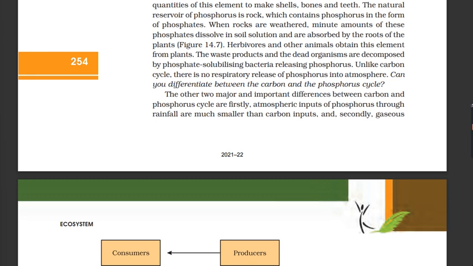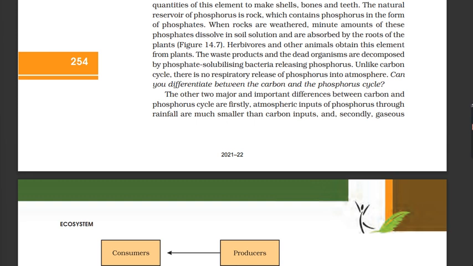Figure 14.7. Herbivores and other animals obtain this element from plants. The waste products and the dead organisms are decomposed by phosphate-solubilizing bacteria, releasing phosphorus. Unlike the carbon cycle, there is no respiratory release of phosphorus into the atmosphere. Can you differentiate between the carbon and the phosphorus cycle? Figure 14.7: A simplified model of phosphorus cycling in a terrestrial ecosystem.